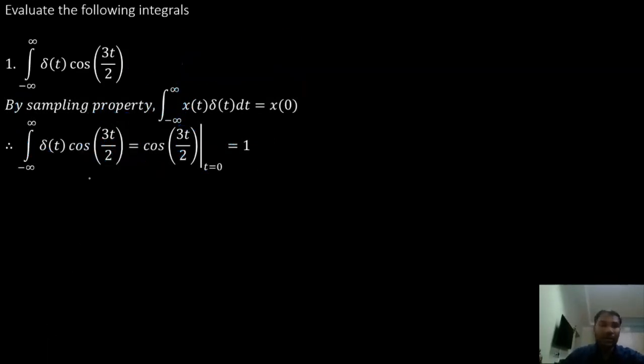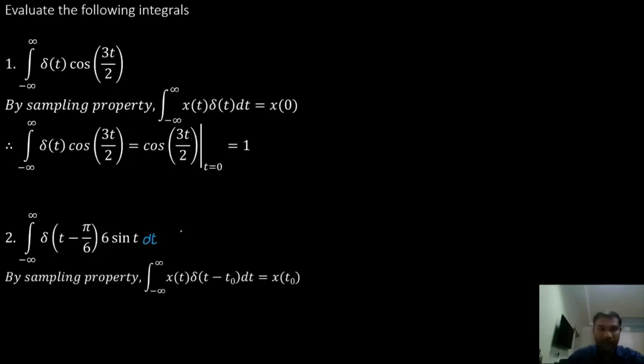Same thing. The next integral will be delta of t minus pi by 6 into 6 sine t. There is dt missing here. Now we have another sampling property. This was the first sampling property, and the other sampling property is x of t into delta of t minus t naught, which can be simplified into x of t naught.